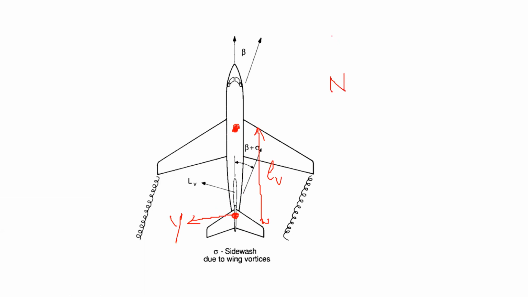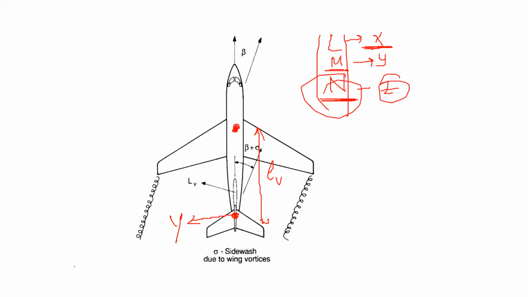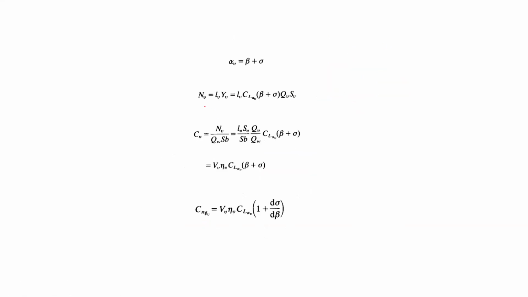There are three moments, L, M, N. L is about the X axis, M is about which axis? Y, and N is about the Z axis. So it's a convenient notation for the aircraft dynamics community. Whenever they see L, they simply assume that it's a rolling moment, M a pitching moment, N a yawing moment. So in this case, it's about Z, that's why N. So this is the directional moment or the yawing moment.